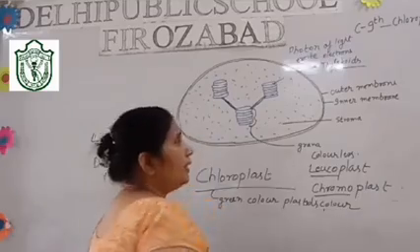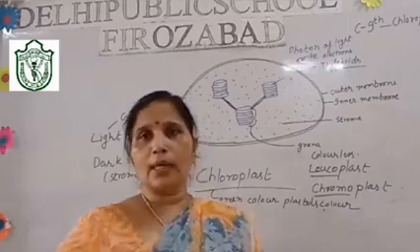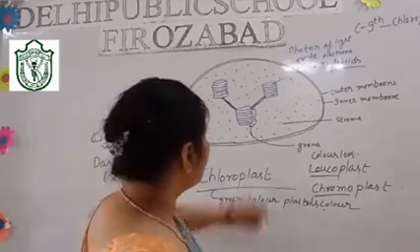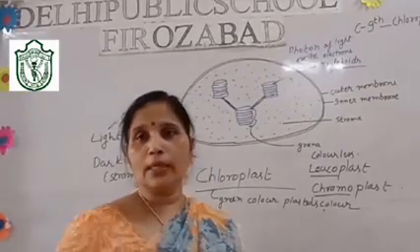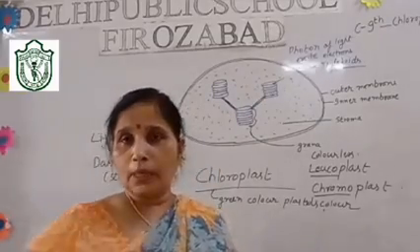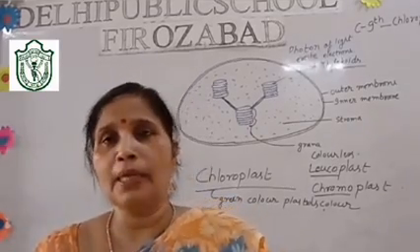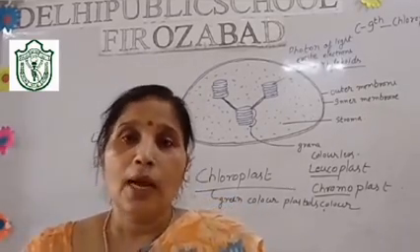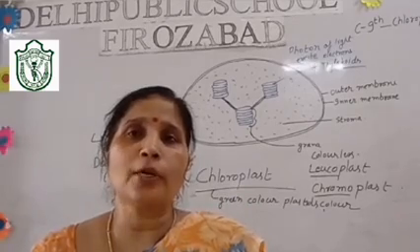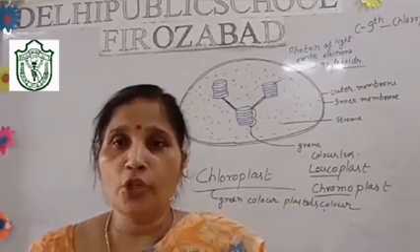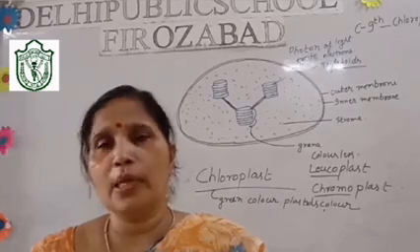As the electrons are excited, they pass through different electron accepting substances, and during this electron transport chain, energy is produced in the form of NADPH2.